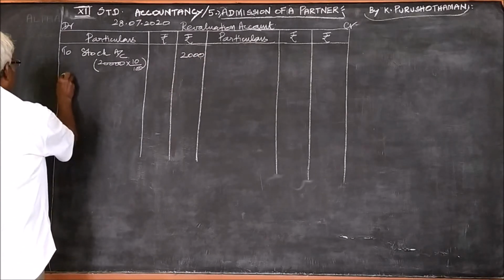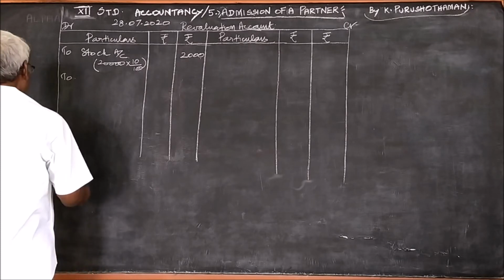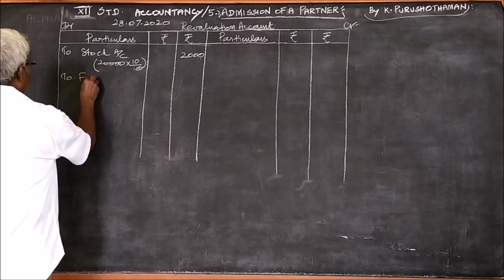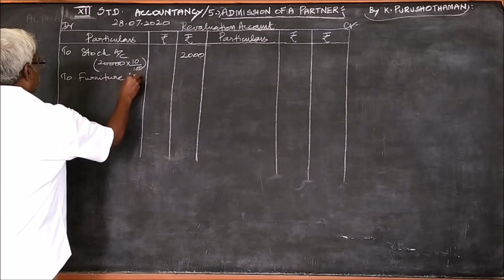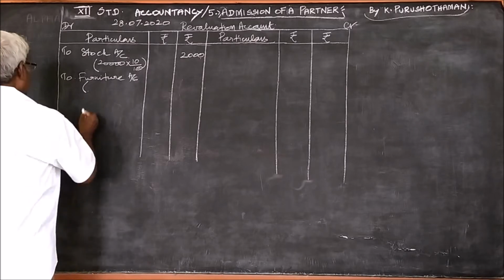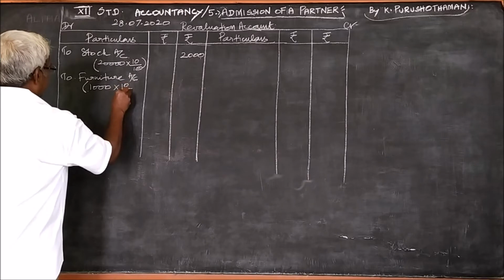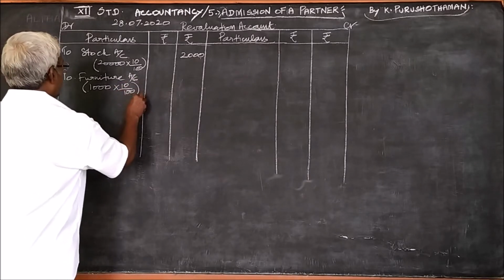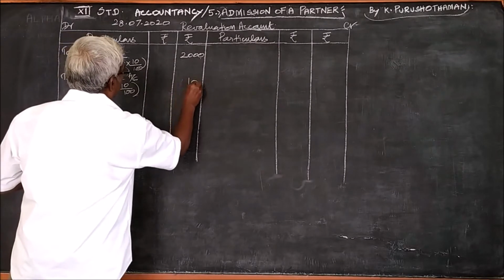Then the next item after stock is furniture. What is the value of furniture? Furniture 1,000. 10% of this, that is 10 by 100, is 100.